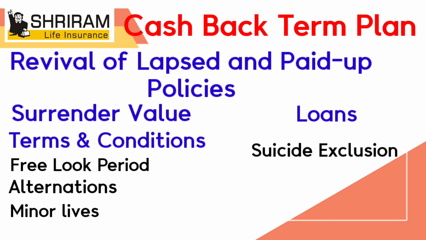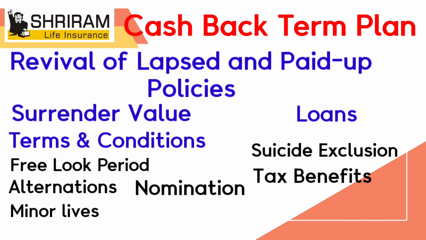Next, suicide exclusion. In case of death due to suicide within 12 months from the date of commencement of risk under the policy or from the date of revival of the policy as applicable, the nominee or beneficiary of the policyholder shall be entitled to 80% of the total premiums paid till the date of death or the surrender value available as on the date of death, whichever is higher, provided the policy is in force. Next, tax benefits. Tax benefits may be available as per prevailing tax laws. Tax benefits are subject to changes according to the tax laws from time to time.